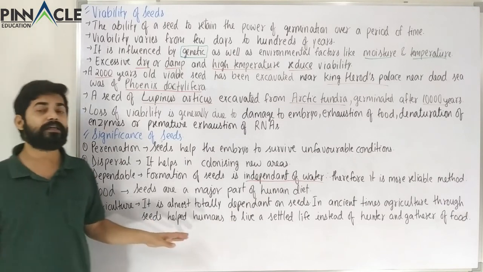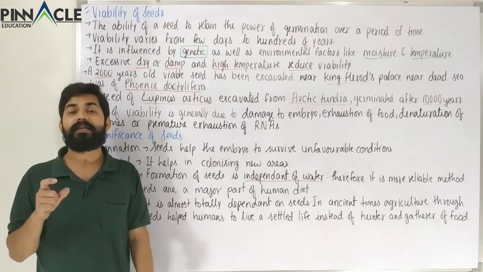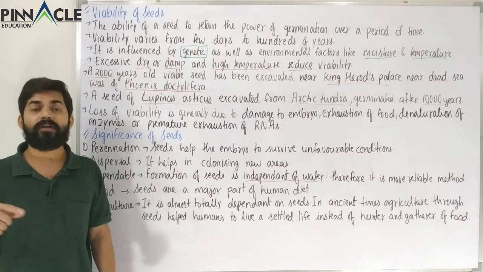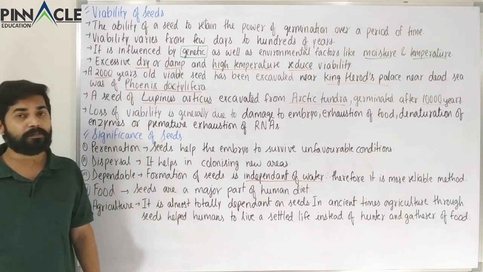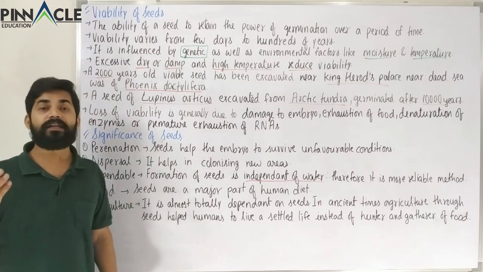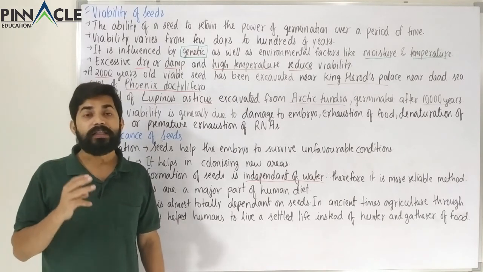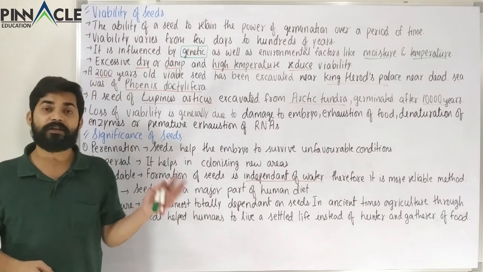Agriculture is almost totally dependent on seeds, because there are certain methods, like in the case of sugarcane or rose, or there are certain plants like mangoes, where we can do vegetative propagation, that is through stems or through leaves or through the roots. These are the three methods of vegetative propagation.